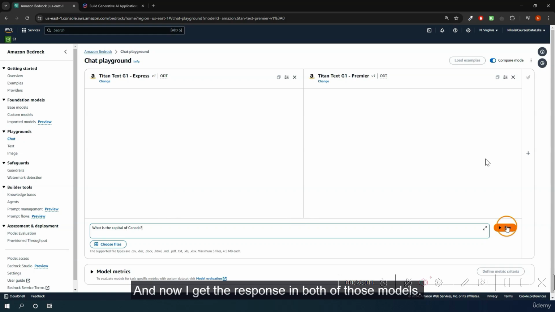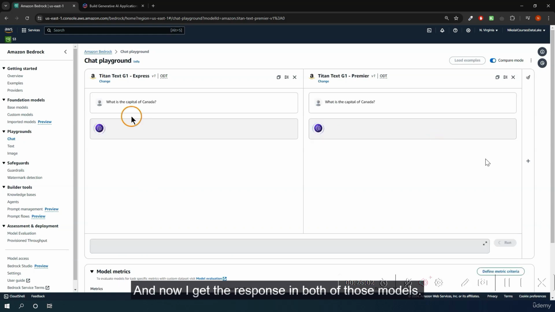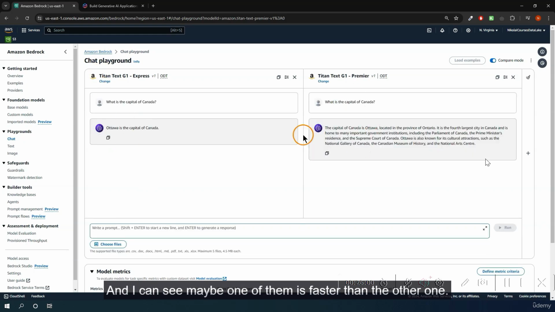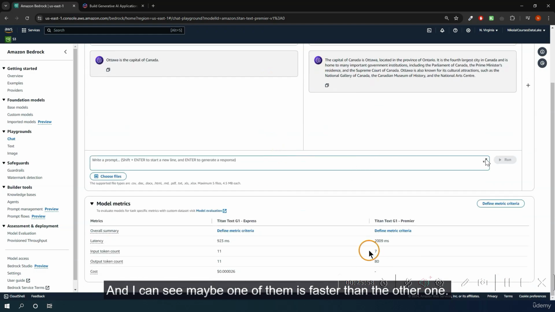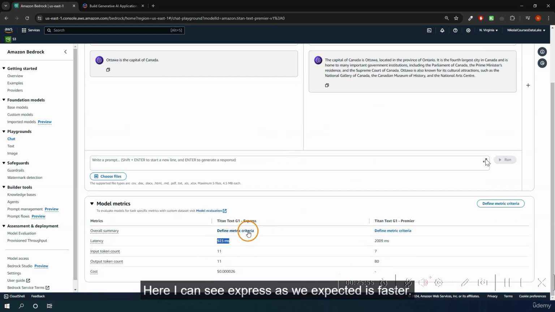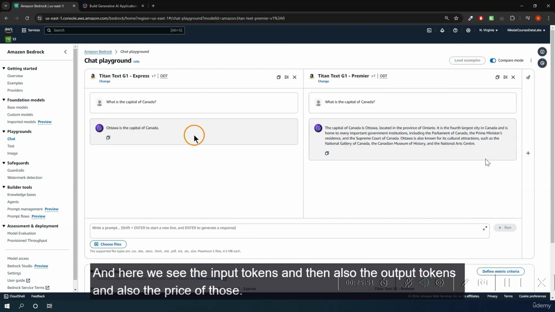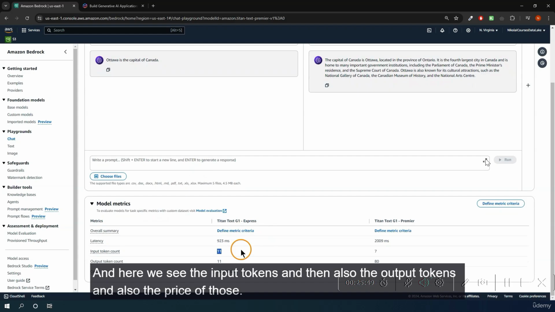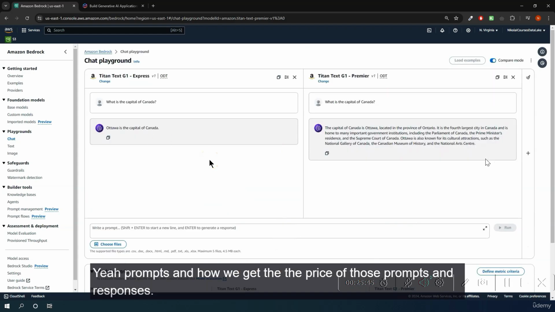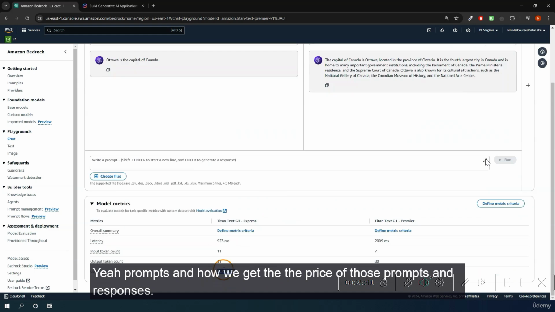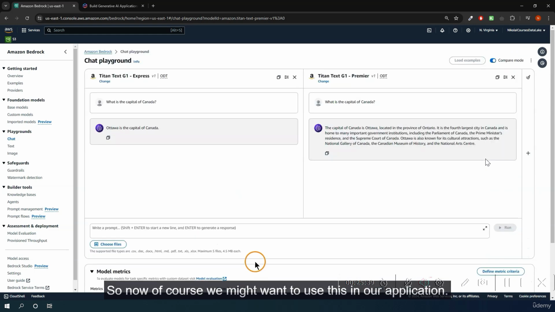And now I get the response in both of those models, and I can see maybe one of them is faster than the other one. Here I can see Express, as we expected, is faster, and here we see the input tokens and then also the output tokens and also the price of those prompts and responses.